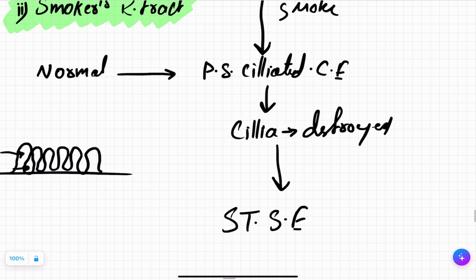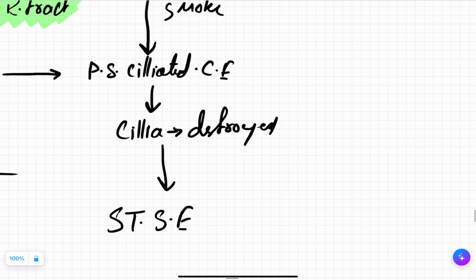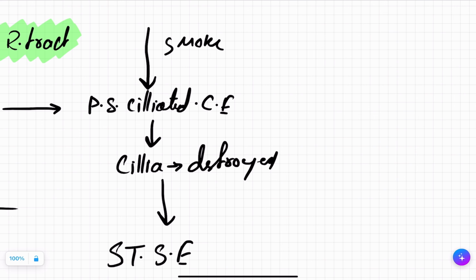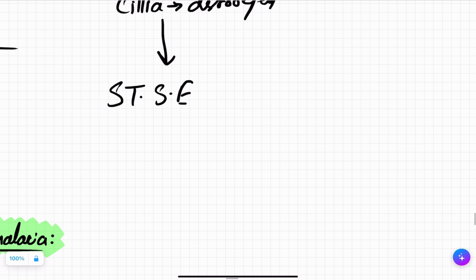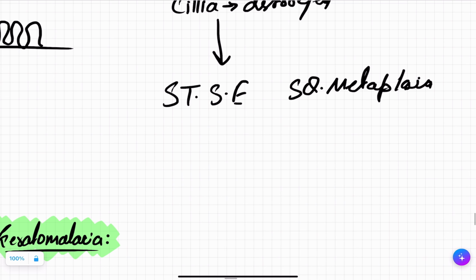There was normal epithelium, which was pseudostratified epithelium. Smoke came, smoke destroyed the cilia, destroyed the epithelium. Now to cope with the changing environment, the cell undergoes metaplasia and changes to stratified squamous epithelium, also known as squamous metaplasia. Got it?